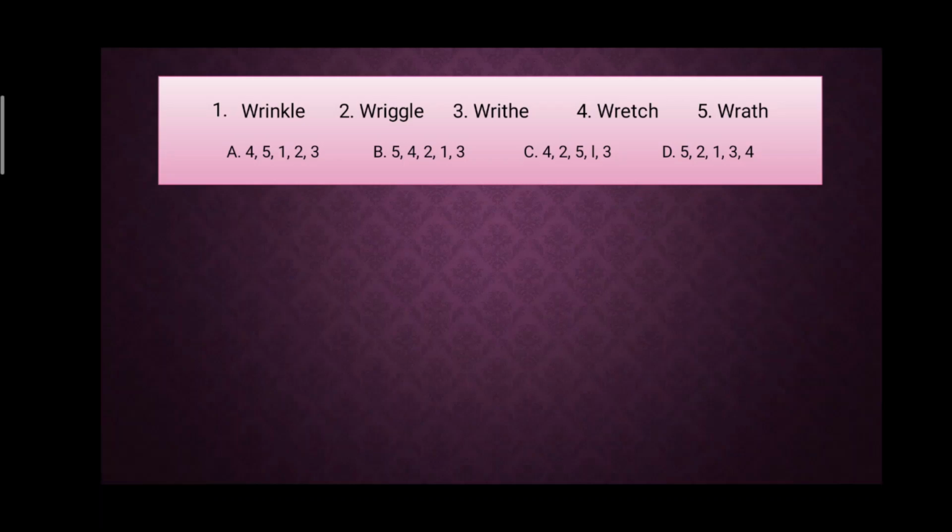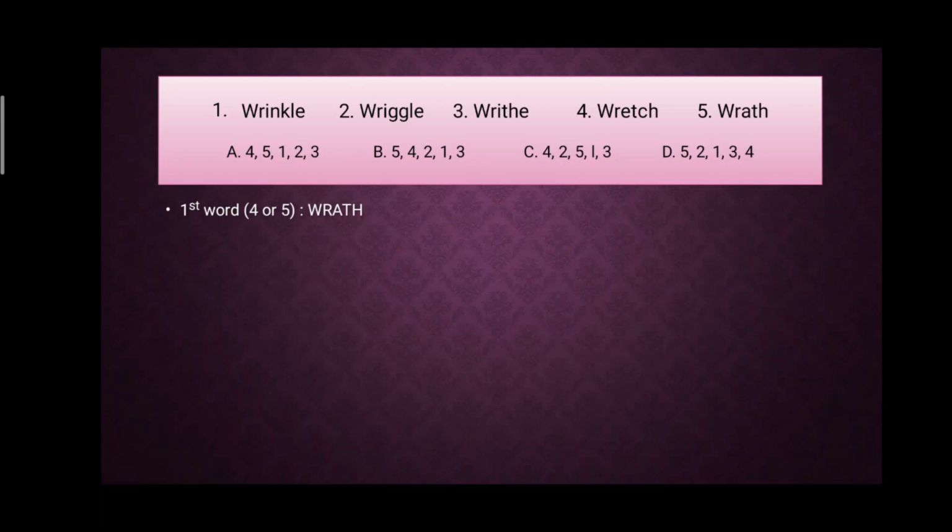In option A, first word is fourth, B fifth, in option C fourth, in option D fifth. So instead of comparing all the words and guessing which one will come first, you can compare only the fourth and fifth words first, so you know which of these words will be the first word in the dictionary.